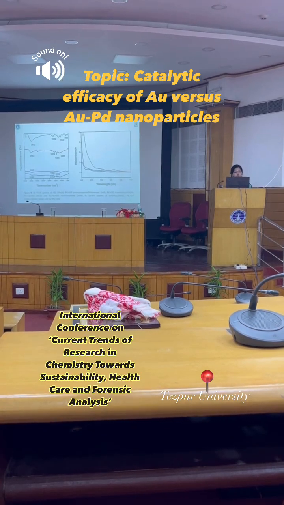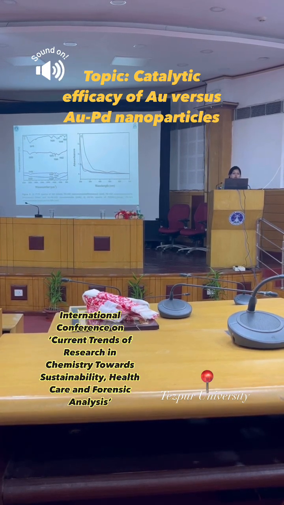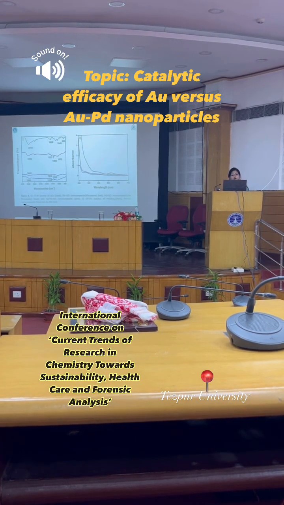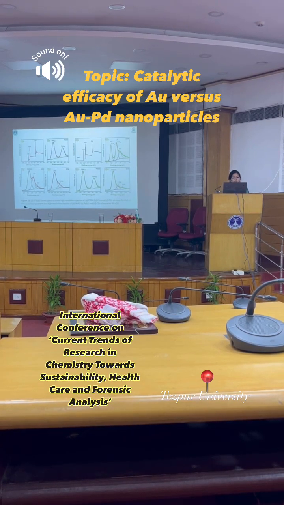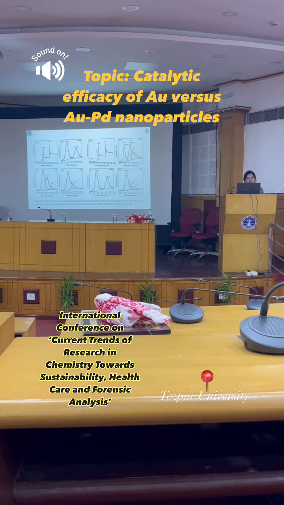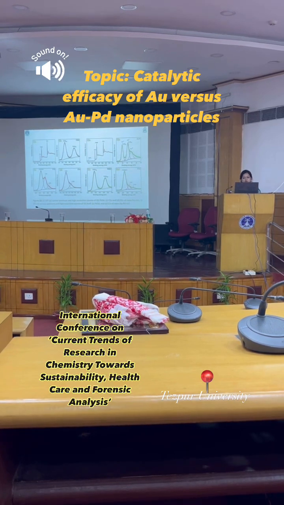The FTIR spectra of graphene oxide and the other nanocatalysts are shown on the left side of the slide, which shows the characteristic properties of the graphene oxide in palladium on reduced graphene oxide and gold-palladium on reduced graphene oxide nanocatalyst, whereas the UV-visible spectra is shown on the right side of the slide, showing the gold peak at around 550 nanometer. And these are the XPS spectra of both catalysts, which show the specific peaks for gold and palladium, and also the carbon and oxygen in case of both nanocatalysts.